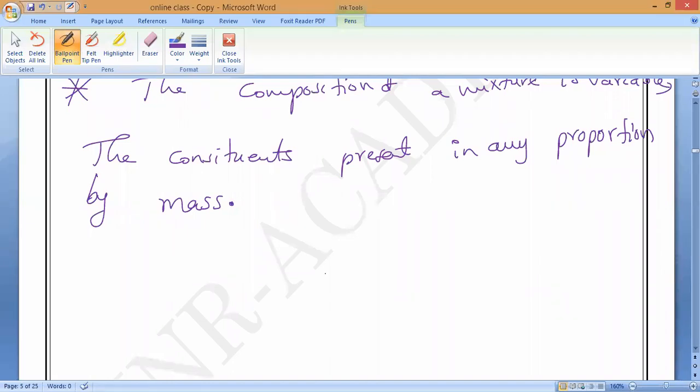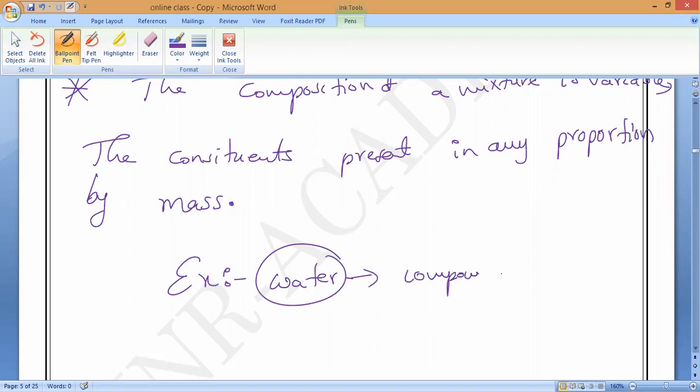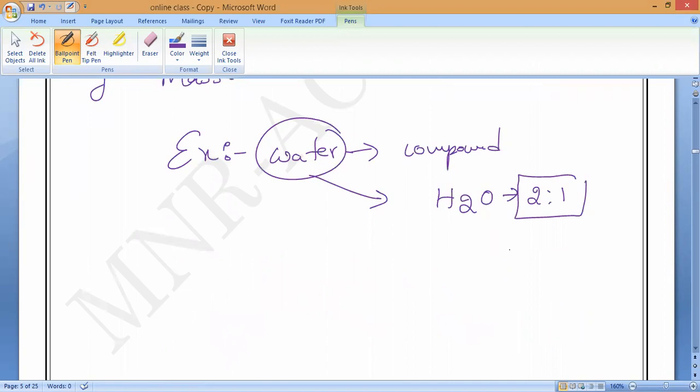For example, let me go for water. Is water a mixture or a compound? Water is a compound, correct or not? Yes sir. Now what is the water formula? H2O. So what is the mass ratio? Hydrogen 2 times and oxygen 1 time. This is the ratio, correct or not? So the mass ratio of compounds is always fixed.